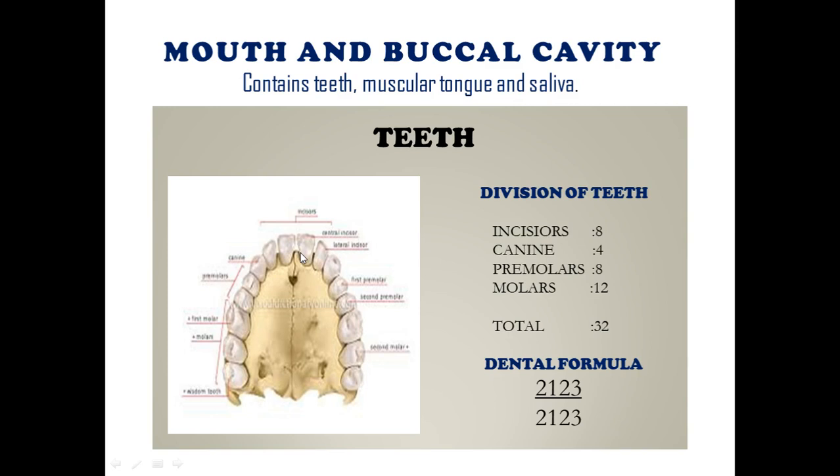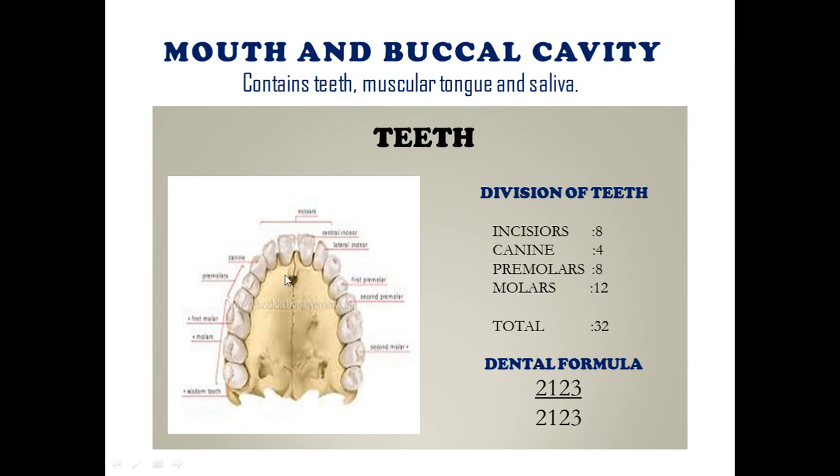Beside them, there are two canines in each part of the jaw, which help in tearing the food. We know the canines of carnivores like dogs, tigers or lions are very sharp, but our canines are a little less sharp. So there are a total of four canines in our mouth.